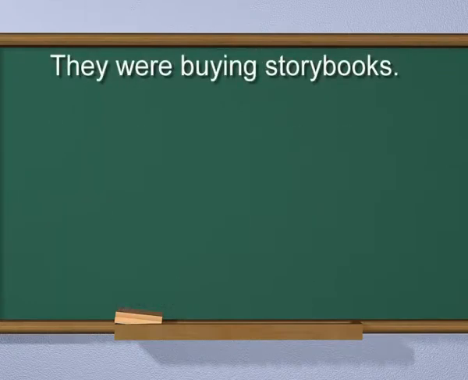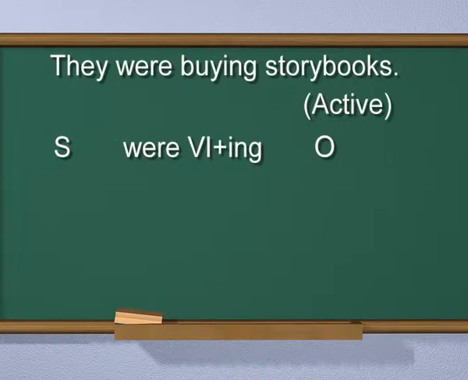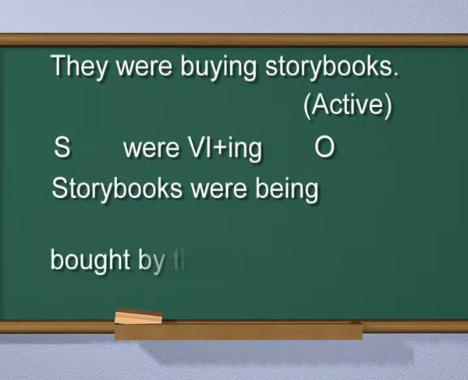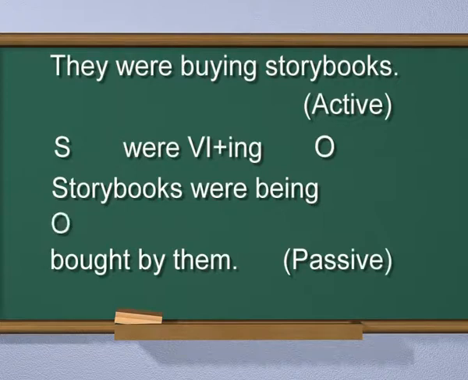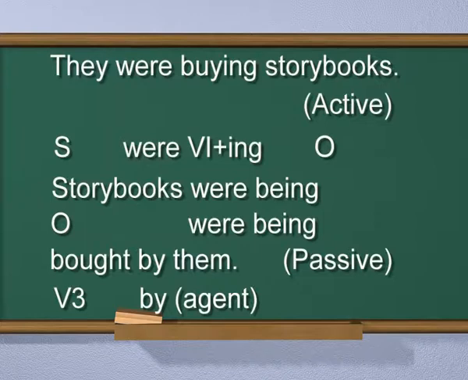They were buying storybooks. Active. They is the subject. Buy is the first form of the verb plus ing. Storybooks is the object. Storybooks were being bought by them. Passive. Storybooks is the object. Bought is the third form of the verb. Them is the agent.